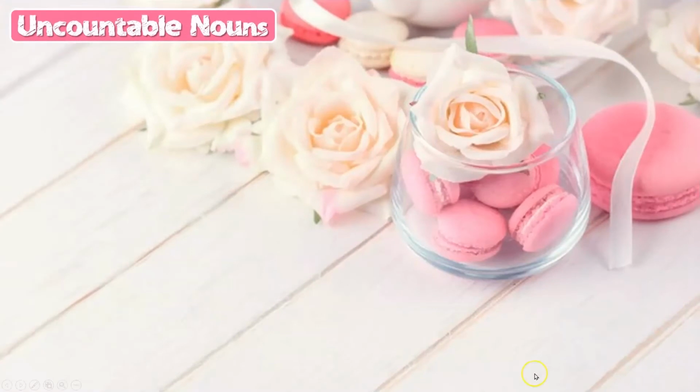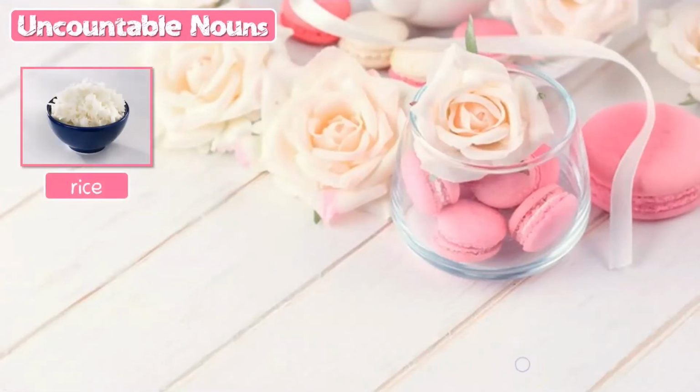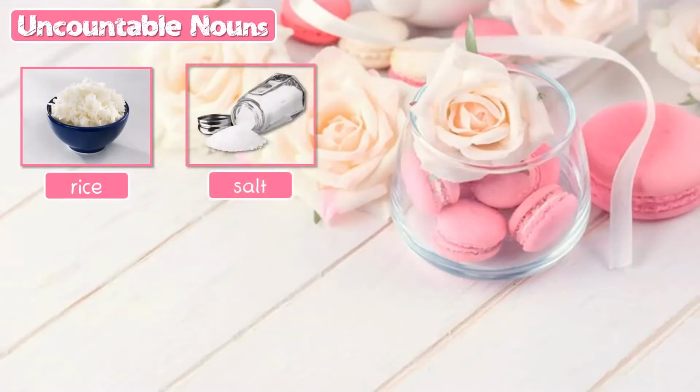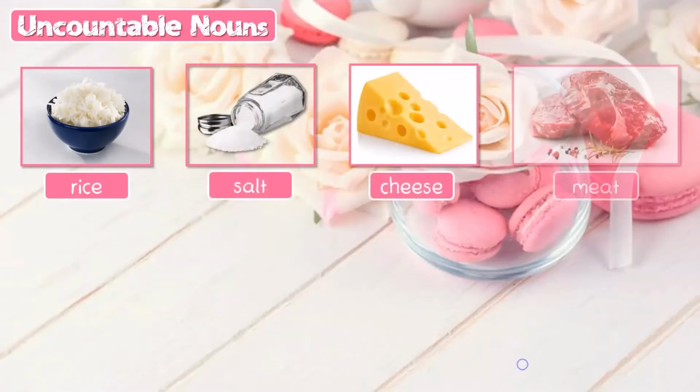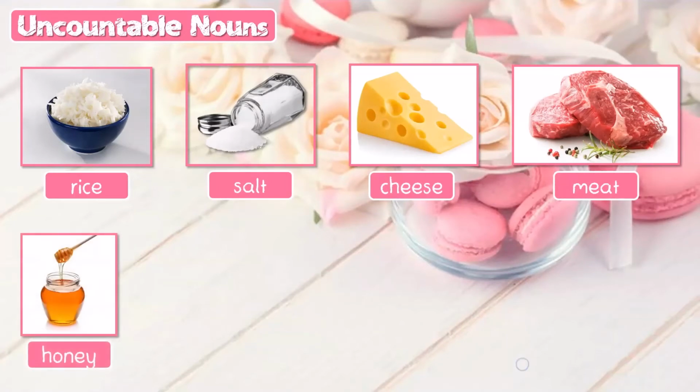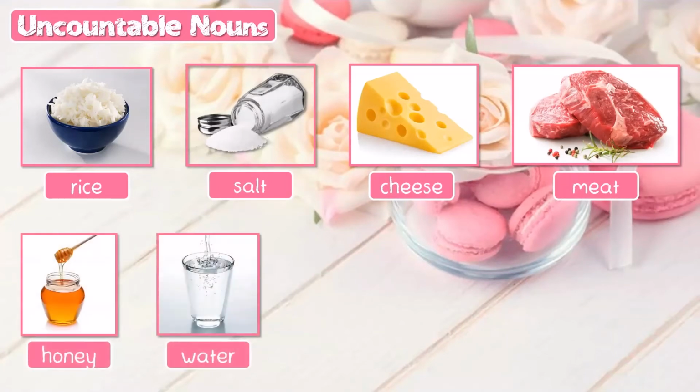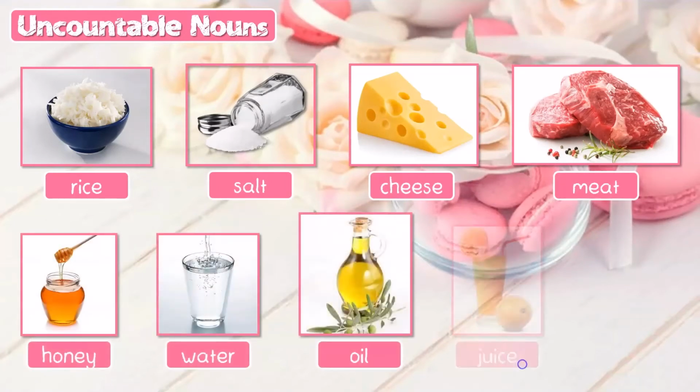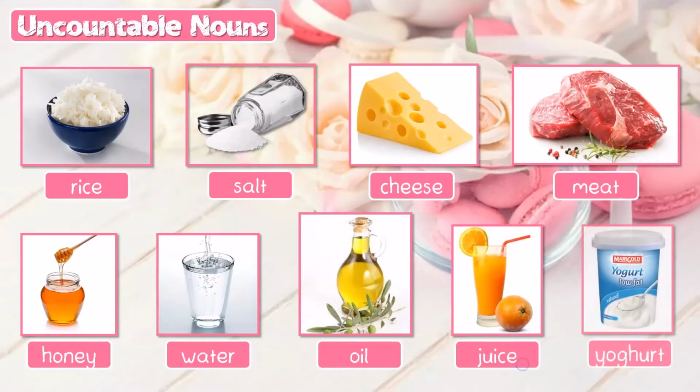For uncountable nouns, I'm giving you a few examples here. Rice, salt, cheese, meat, honey, water, oil, juice, and yogurt. Okay, there's no added S to the word.